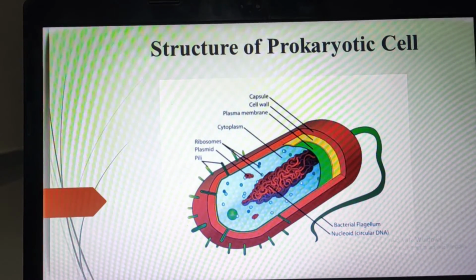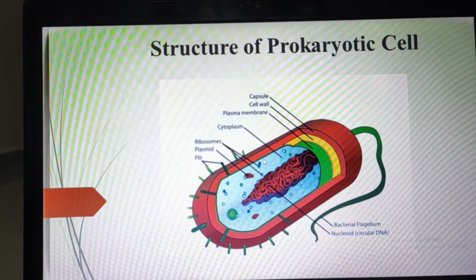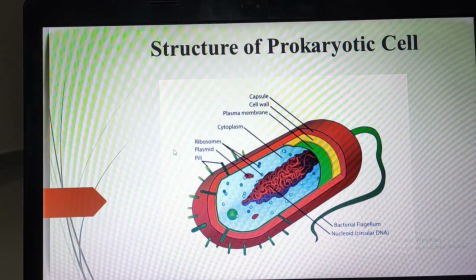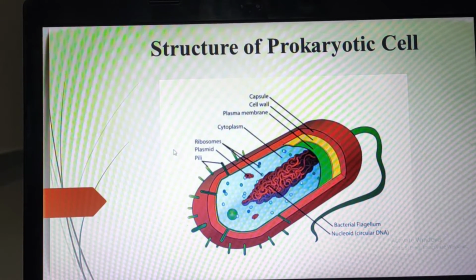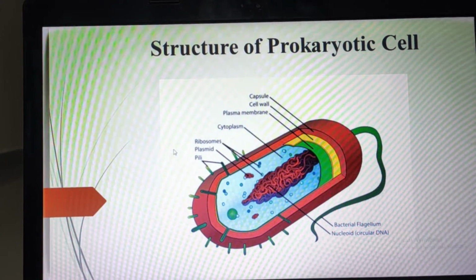You can see this is the structure of the prokaryotic cell. It has a cell wall, plasma membrane, cytoplasm, ribosomes, plasmid, pili, bacterial flagellum, nucleotide, etc. All these organelles are present in the prokaryotic cell, but these are not well defined structures or cell organelles.